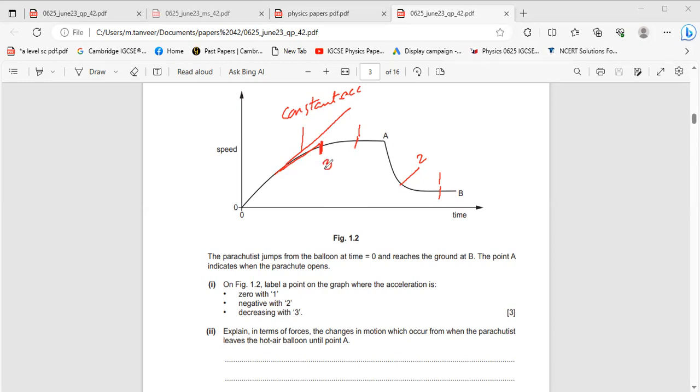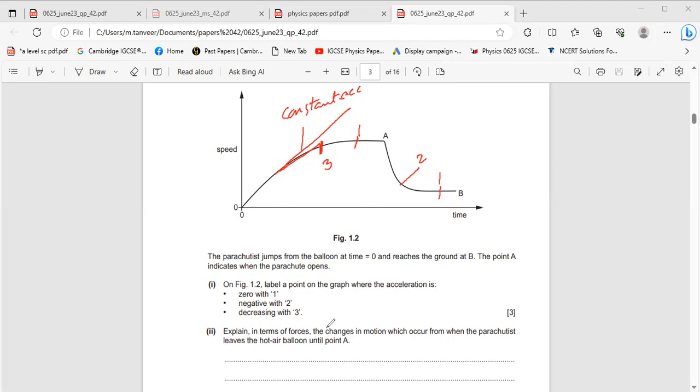So here acceleration is decreasing. Here acceleration is negative. Now speed suddenly decreases. When speed is decreasing, then acceleration is negative. And at this point and this point, acceleration is constant.